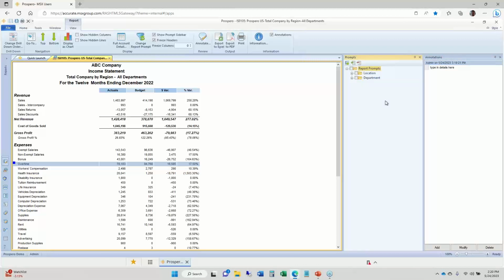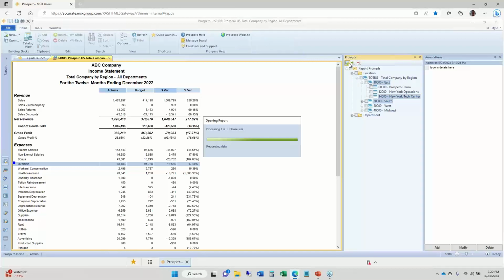Now, when I ran this report earlier, I ran it for total company by region. It runs for all those regions that were in that summary tree for locations. I can, though, go in here and I have an option on the right-hand side, a sidebar for prompts, and I can run this report for anything else that was included in that summary of locations. So if I wanted the East region's income statement, I just highlight that. If I wanted the South region, highlight that one as well. And if I wanted New York in that total as a separate report, just highlight those three. Click this icon to run those three other reports, and those will open up for us in 3 new tabs here.